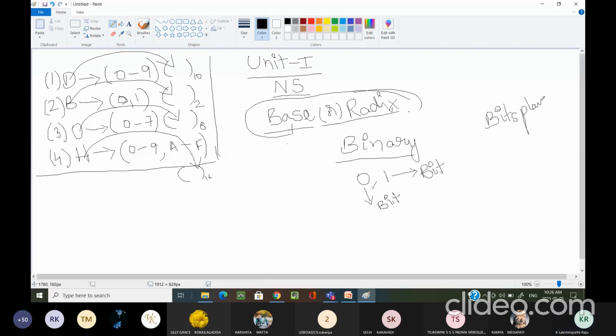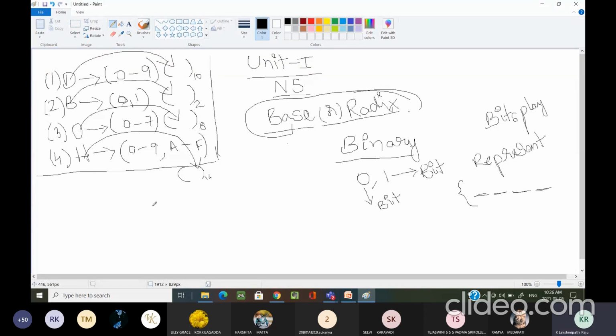Why? Because in order to represent any binary number, how many bits are you using? Don't say directly two. How many bits we are using, that plays a very important role.